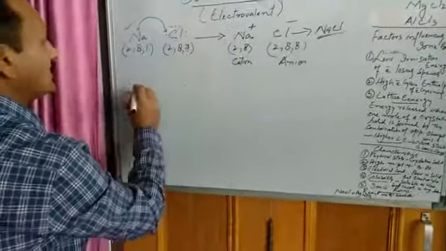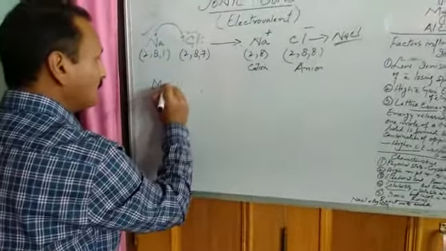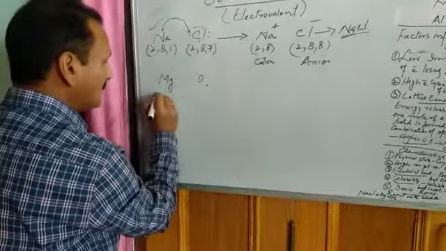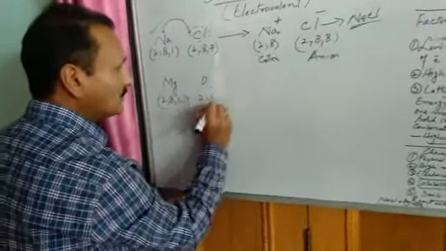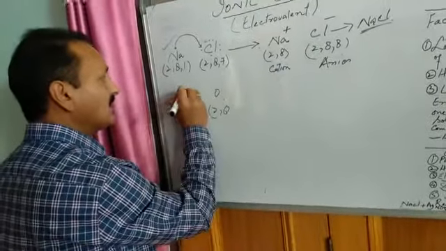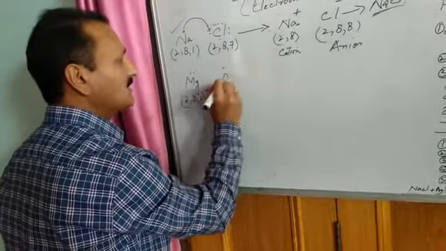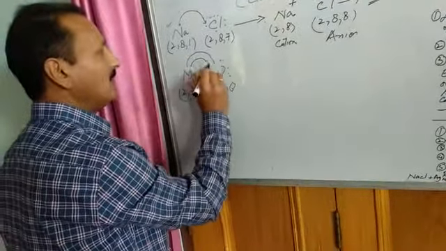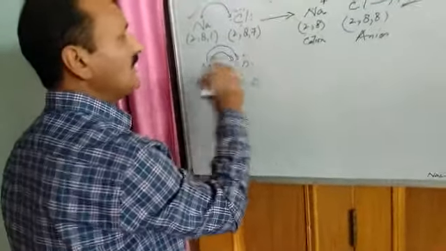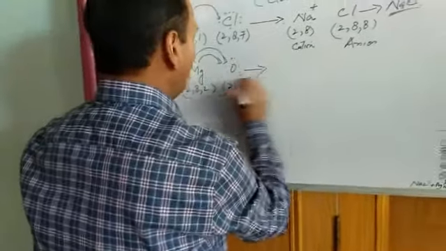I can take another example, say magnesium and oxygen. Magnesium has atomic number 12, configuration 2,8,2. Oxygen has atomic number 8, configuration 2,6. Magnesium has 2 valence electrons, oxygen has 6 valence electrons. How many electrons can be transferred? 2, from the valence shell of magnesium to the valence shell of oxygen.